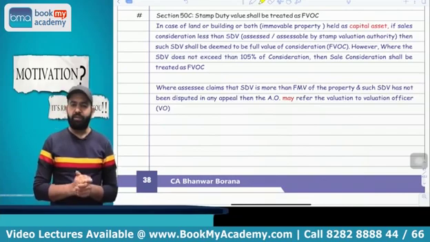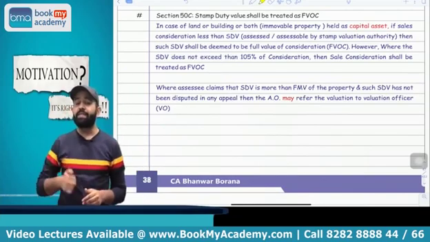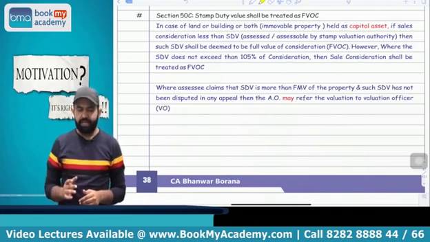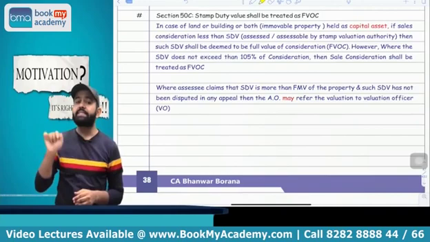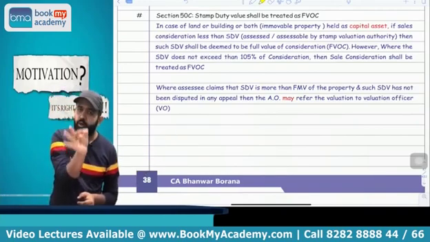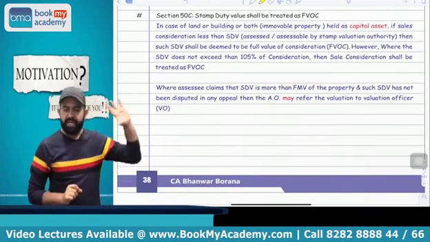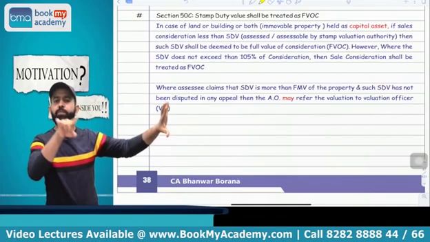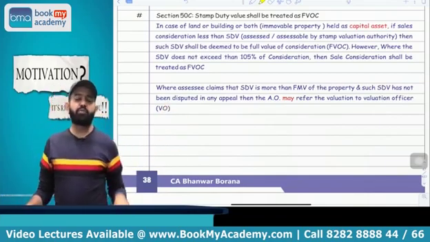Lawmaker is saying that if any person is having immovable property, meaning land, building, or land and building, and that immovable property is held as a capital asset, and if you transfer that immovable property and the SDV of that property is more than 105% of the consideration, in that case your SDV will be treated as the full value of consideration.